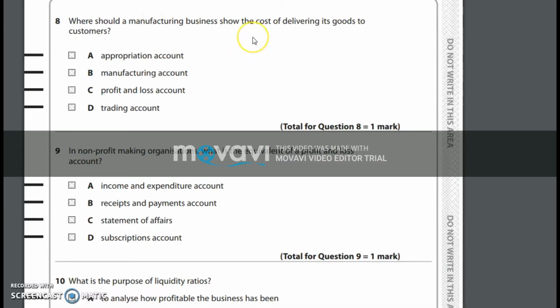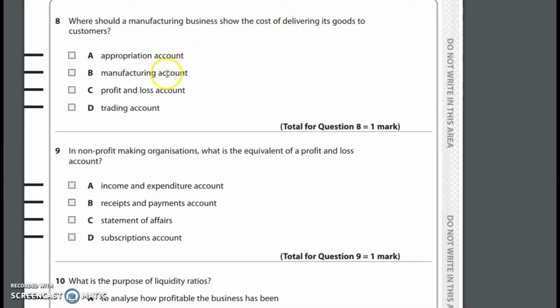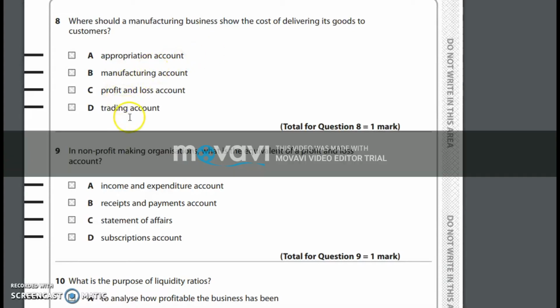In this case, where do we show the cost of delivering the goods to customers? Obviously, this is nothing to do with production, so we are not going to put it in the manufacturing account. This is nothing to do with a partnership or limited company, so we are not going to put it in the appropriation account. Profit and loss account and trading account.